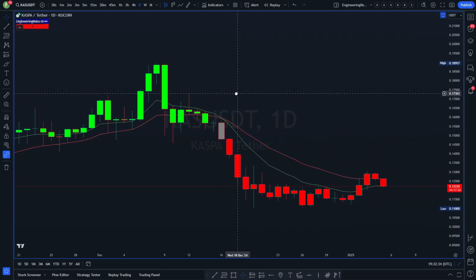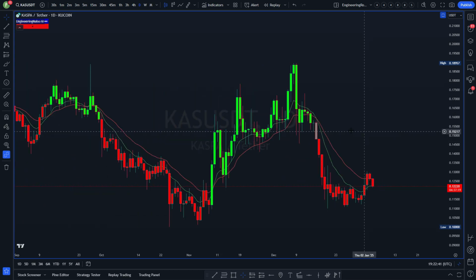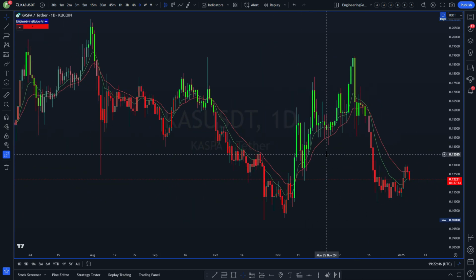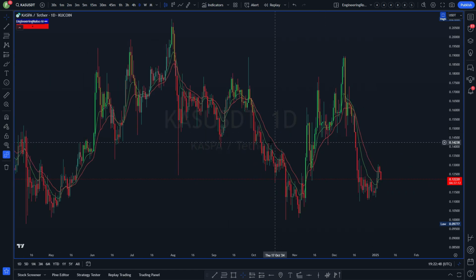Hello and welcome back. This time we're looking at KAS BUT, another popular coin in many people's portfolio. Before we switch on EngineeringRobo, let's do some technical analysis identifying points of interest on this coin.